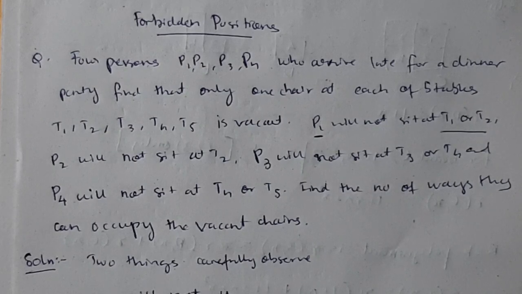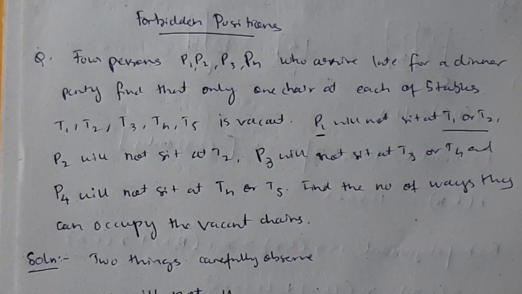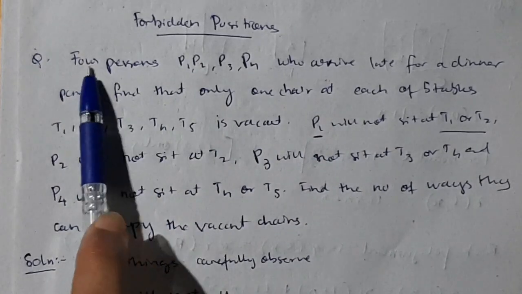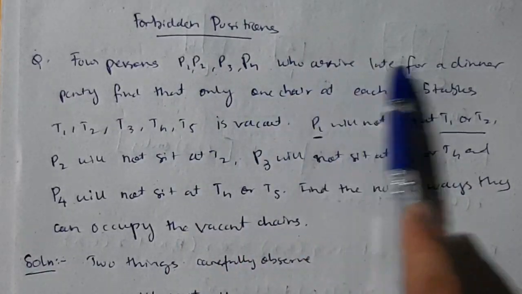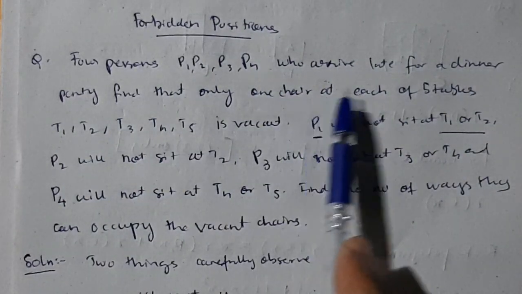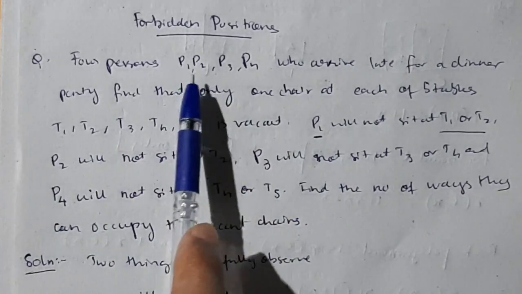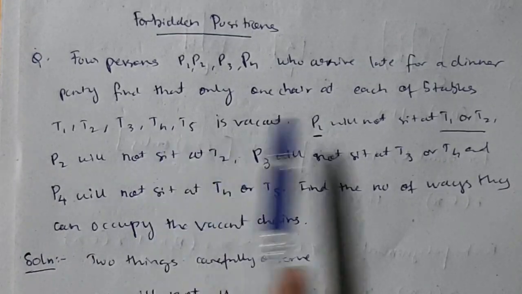Final topic under Rook polynomials is forbidden positions. See, the question will be like this. It's a quite big question, but pay attention, it is very easy. 4 persons, P1 to P4, arrive late for a dinner. Only one chair at each of the 5 tables given here is vacant, okay. So observe here, 4 persons and 5 tables you have to pay attention to.